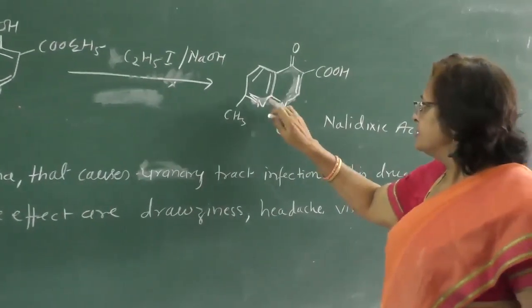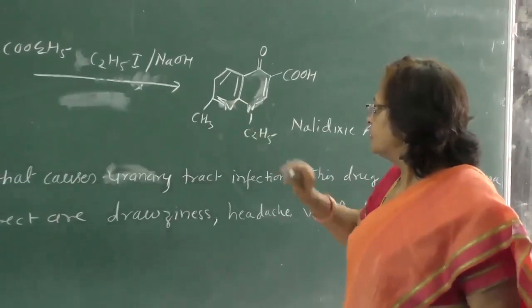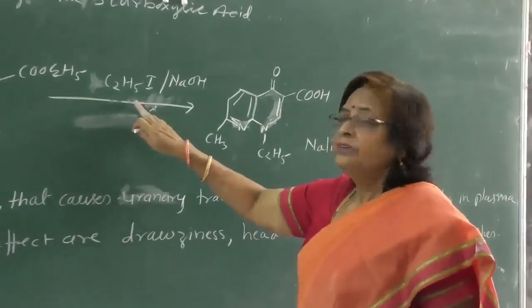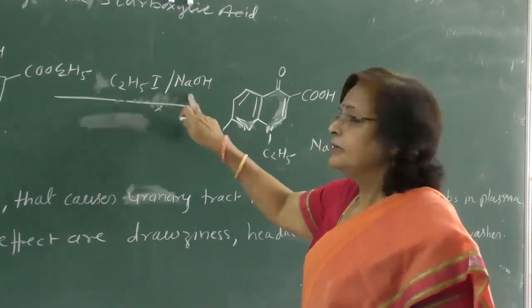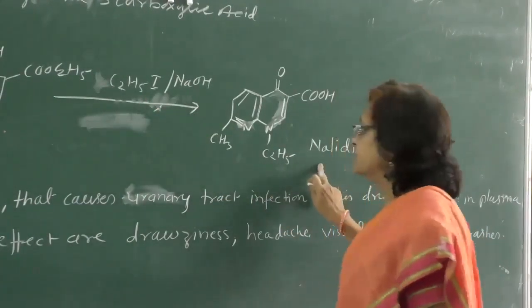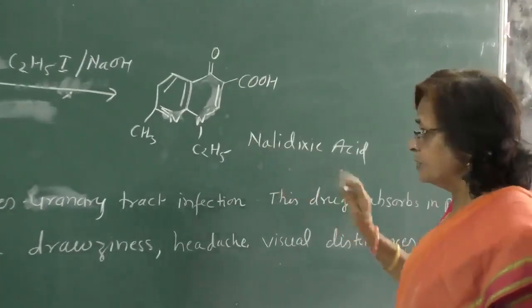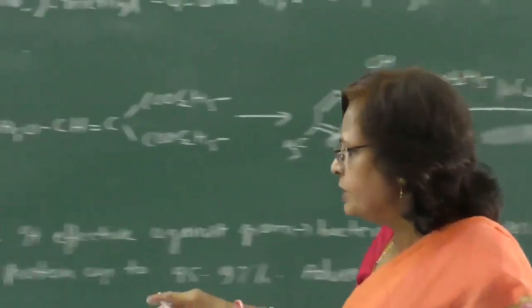So we get nalidixic acid. In the treatment with ethyl iodide and sodium hydroxide, we get this nalidixic acid. Now, properties and uses.